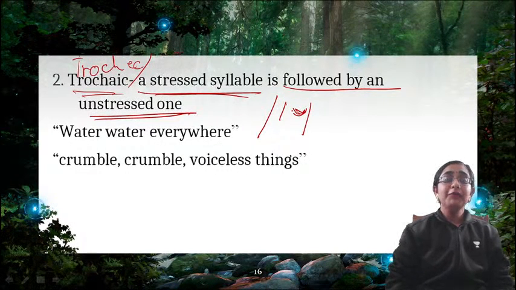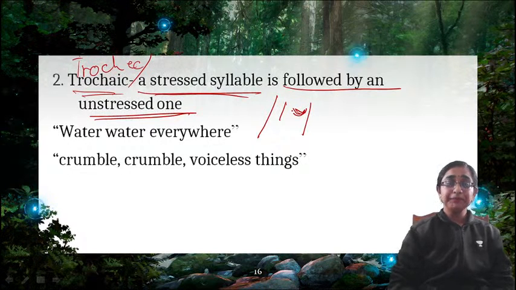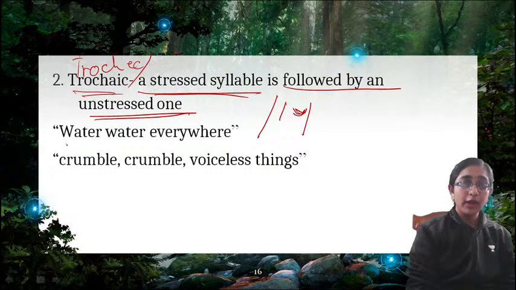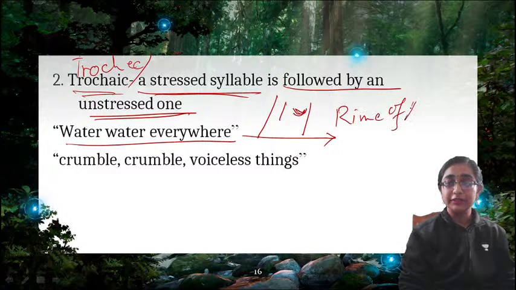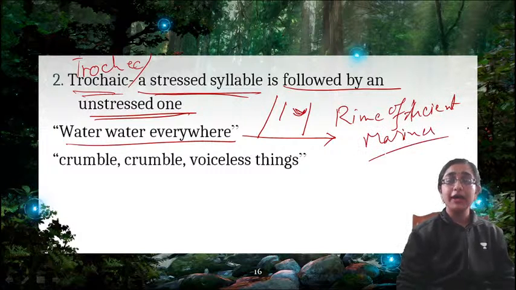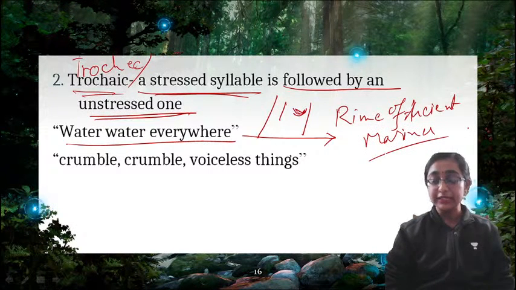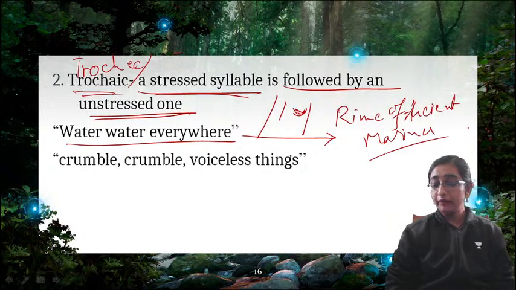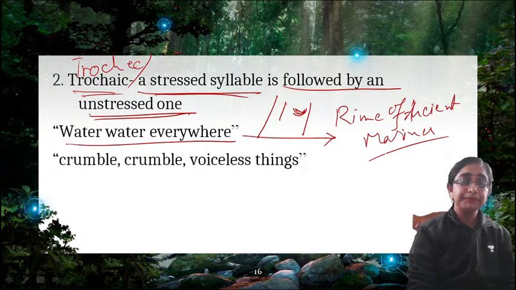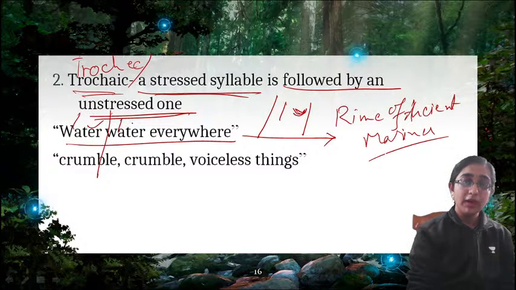Okay, so how do we define trochee? This is a line, "Water, water everywhere." This line is from The Rime of the Ancient Mariner by Coleridge. "Water, water everywhere, and all the boats did sink. Water, water everywhere, nor any drop to drink." That is the full stanza. So "water, water everywhere." Now how will you pronounce that?